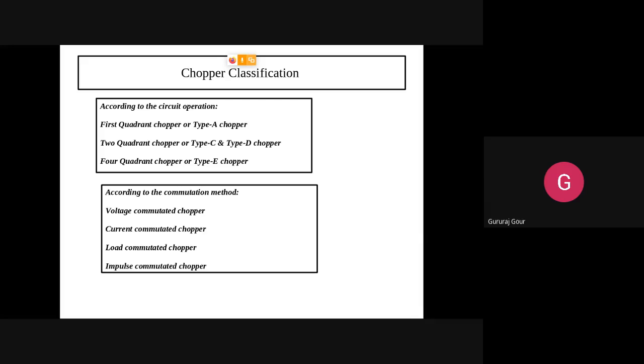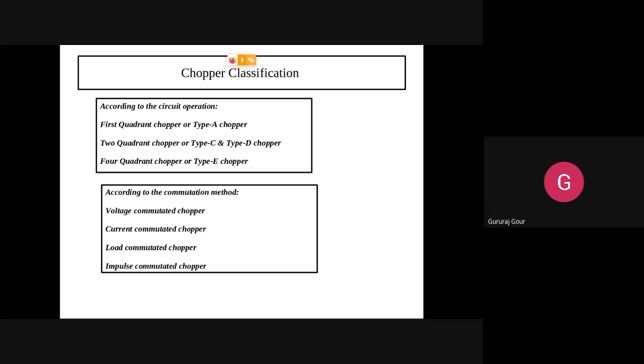The last one we have gone across is classifying the types of choppers based on how the SCRs used in the choppers will be turned on. Maybe voltage controlled, voltage commutated, current controlled, current commutated, load related things, across the load or through the load what is happening, across the load voltage or through the load current.